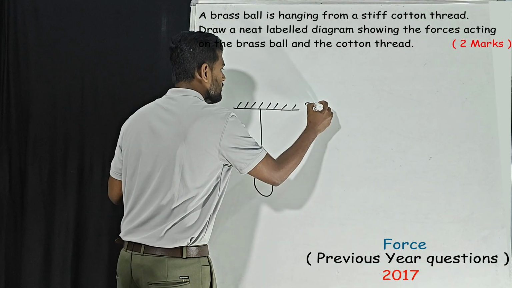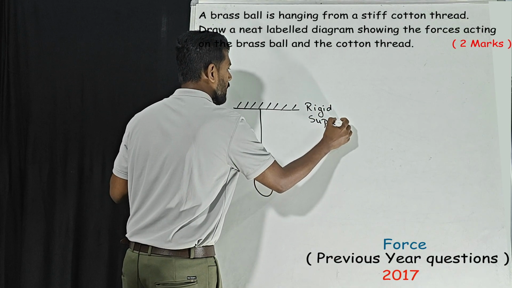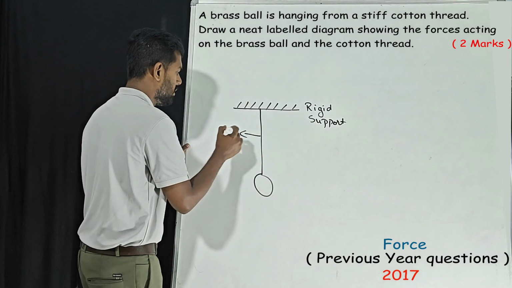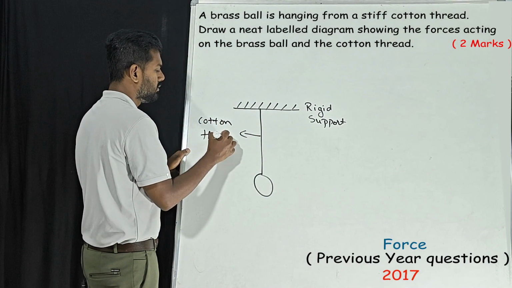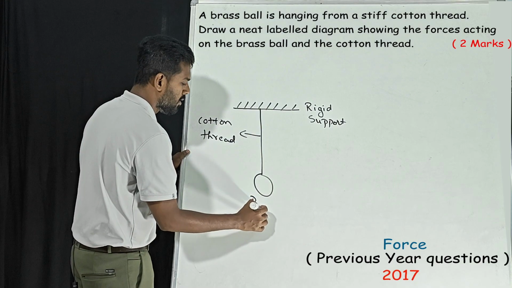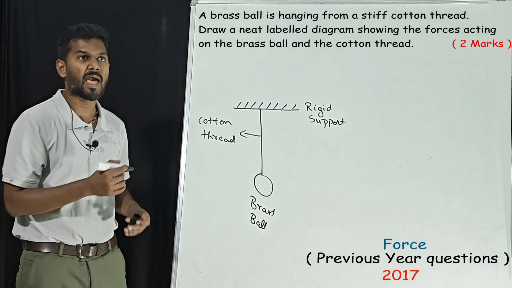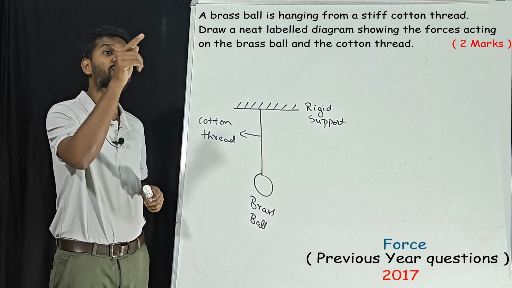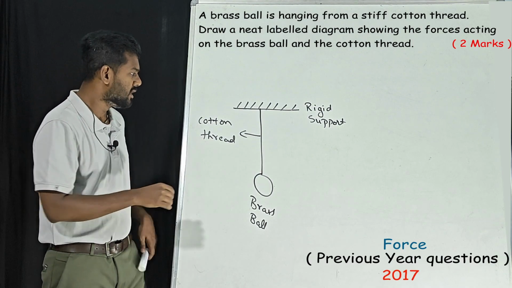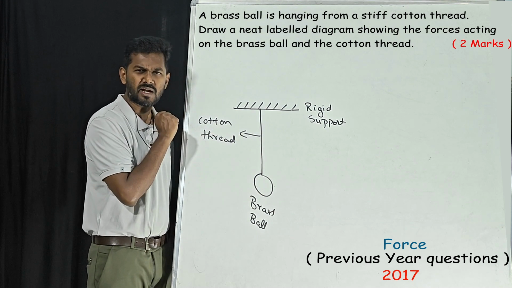So this is the rigid support, cotton thread, brass ball. Now the diagram is done. We'll go for the actual question, showing the forces acting on the brass ball and the cotton thread. See, we have the cotton thread and the brass ball. Do you see any forces acting on them?